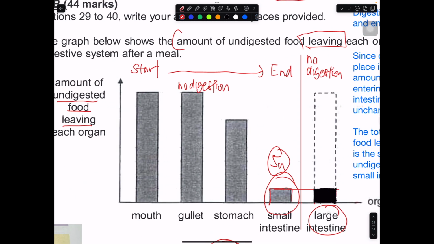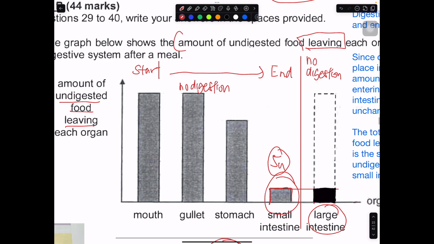Basically the amount of undigested food leaving the gullet will be the amount of undigested food entering the stomach, right? So you can draw a bar over here. Whatever is dropped represents a drop in the amount of undigested food. So whatever is represented over here represents digestion, or it represents your digested food. This is the arrow that we are looking at, the red color arrow.